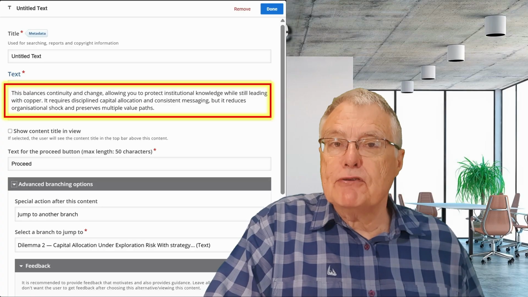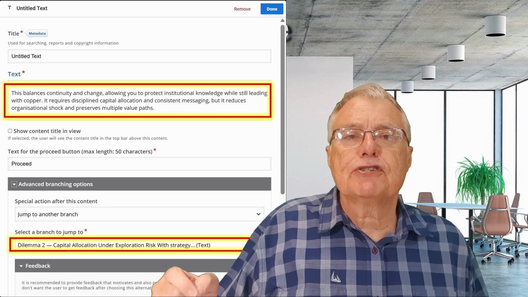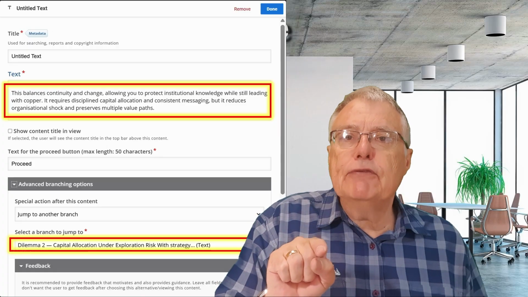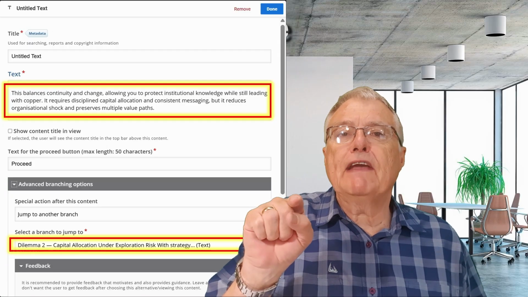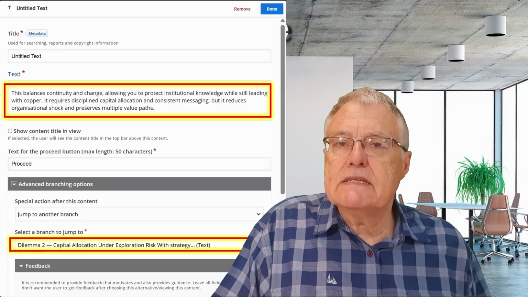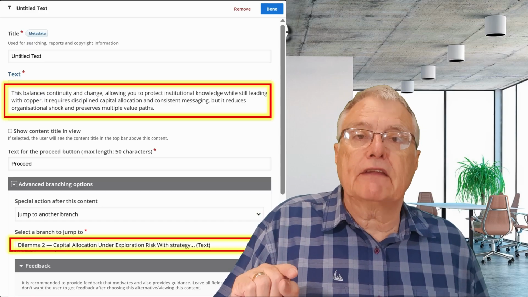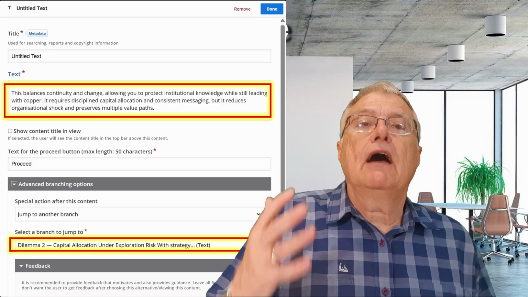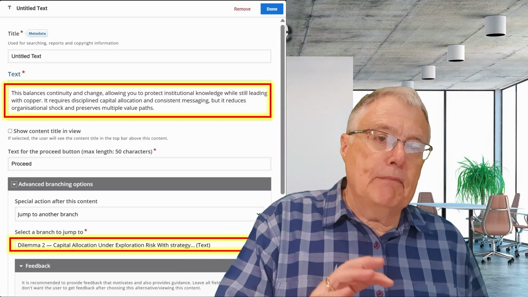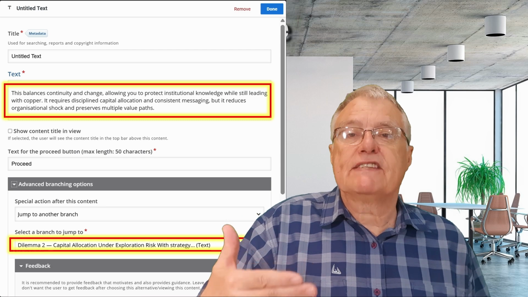It is also worth keeping the headings that ChatGPT proposed for each dilemma or branch. When you later configure advanced branching options in H5P, these headings appear in the drop-down menus, making it much easier to navigate and manage complex logic. I start by using text elements and branching questions only, and focus on getting the structure right first. Once the logic is sound, I can always return and enrich the experience with video, animation, or other media if needed by replacing the text elements with something else.